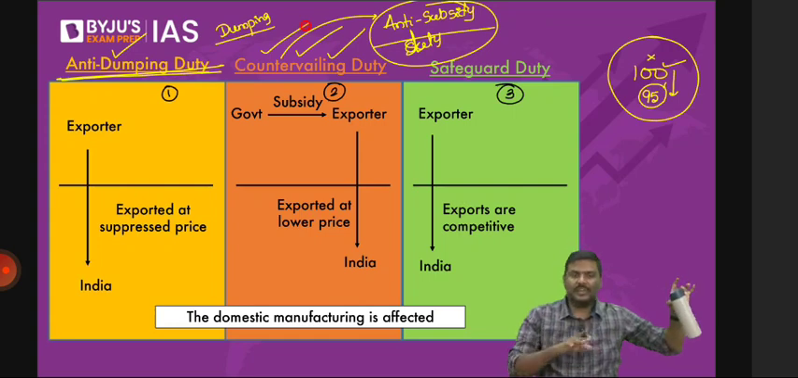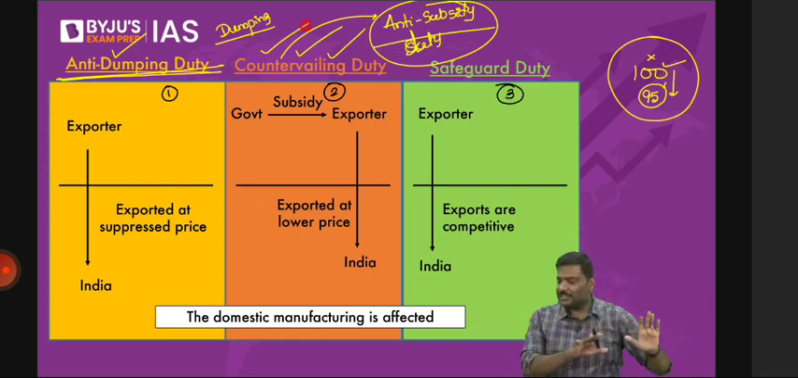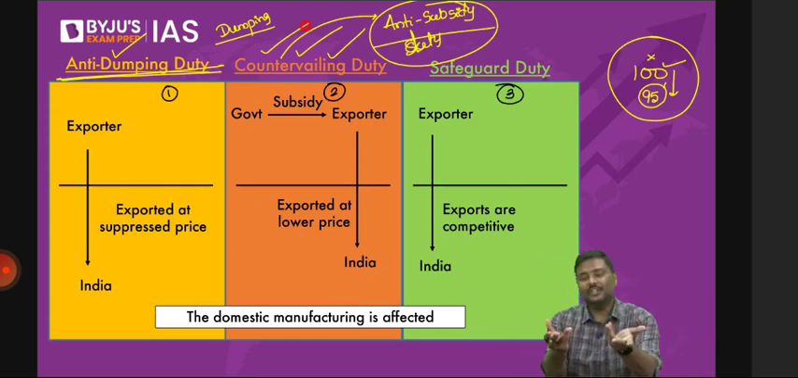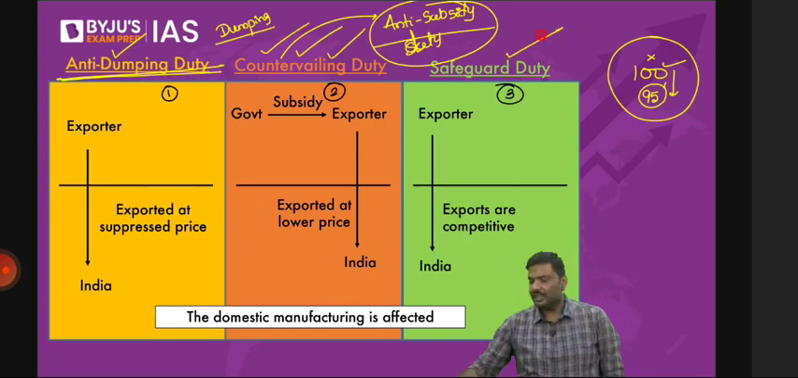All of you agree? Is there a difference between anti-dumping and countervailing? Don't say both are one and the same. Then you have not listened to what I've discussed. Okay, third one, safeguard duty. Now, what is this idea of a safeguard duty?